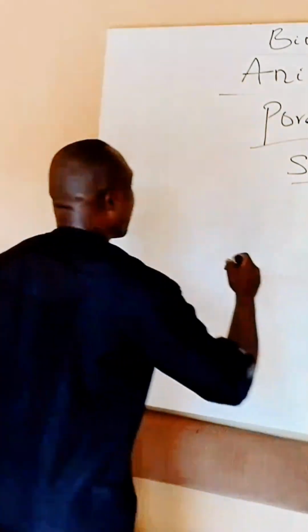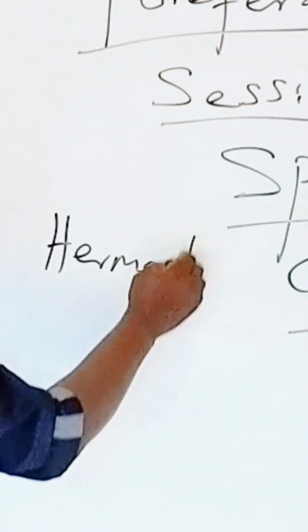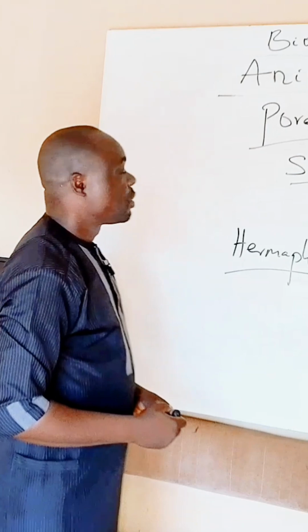Any organism that has both the male and the female sex organ in its body is called hermaphrodite. So the poriferans are hermaphrodites.